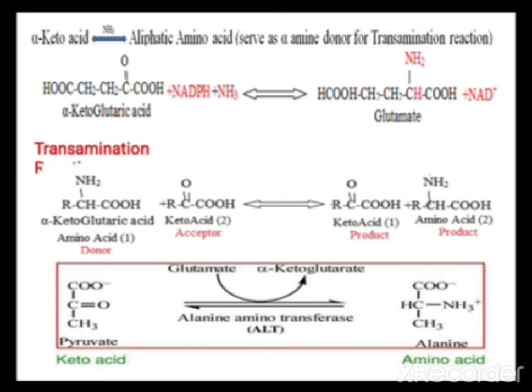The C double bond O of pyruvic acid is reduced, and that ketonic group is replaced by an amino group, converting the keto acid to an amino acid. So this reaction is called transamination.